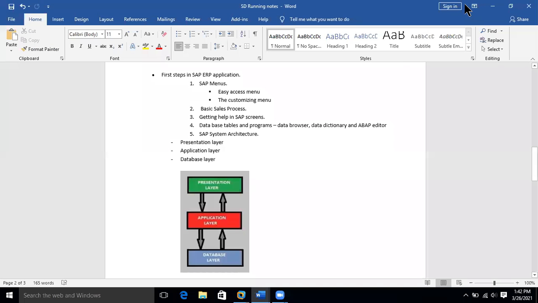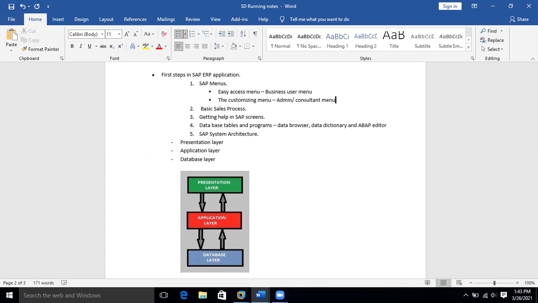So let's say the easy access menu is for the business user. The other one is the admin or consultants menu. This is called the administration menu, but I'm saying consultant menu because all consultants will have access to this.